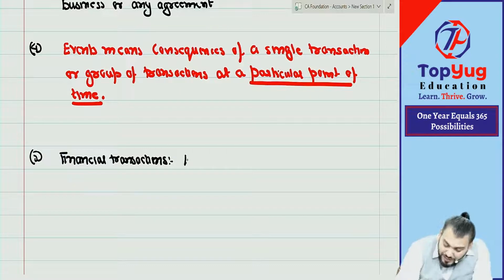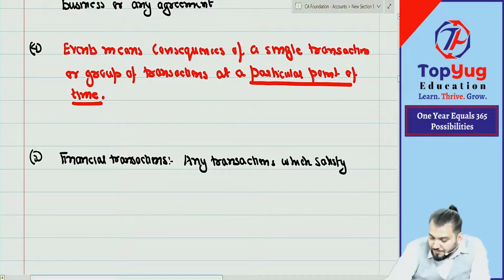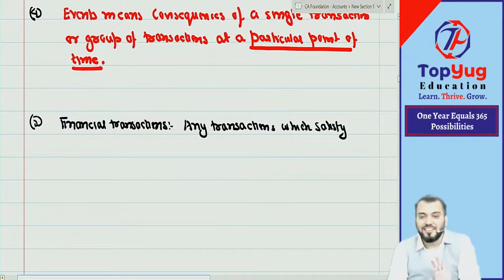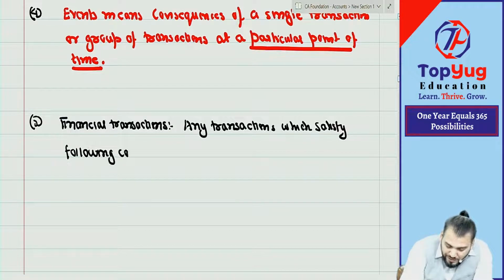Any transaction which satisfies the following conditions is a financial transaction.